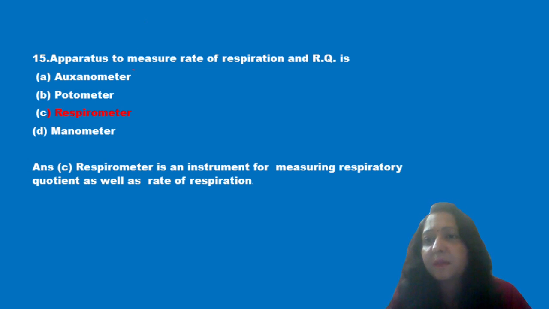Next question is: apparatus to measure the rate of respiration and RQ is oxynometer, potometer, respirometer and manometer. Now we know that to measure the respiratory quotient, respirometer is used. So option C is the correct answer, that is respirometer.